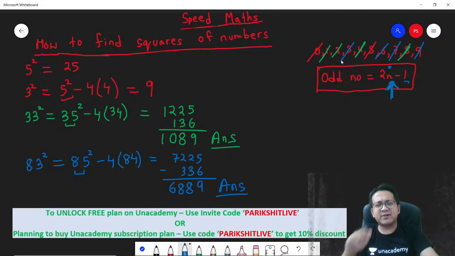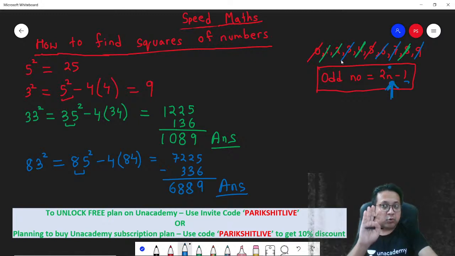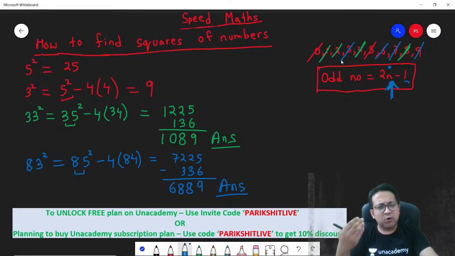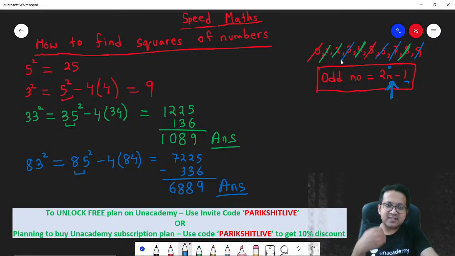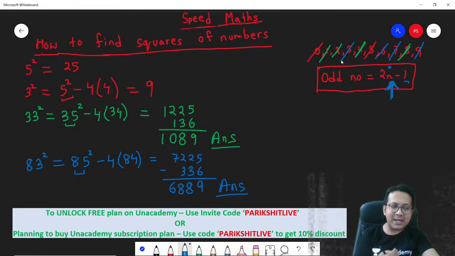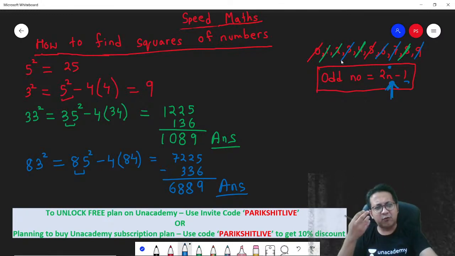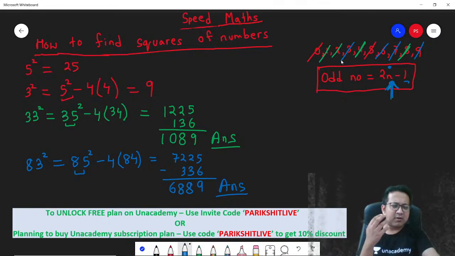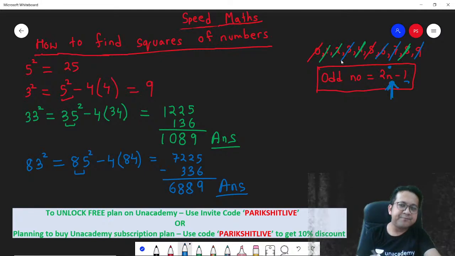Worst case scenario, you'll be able to attempt 4 questions more in your exam compared to someone who is slow. 4 questions more would mean 3 into 4, 12 marks, and 12 marks can stretch your percentile from 90 to 99, and trust me, it will be more than 4. 12 marks would be almost around 8 to 9 percentile, correct?